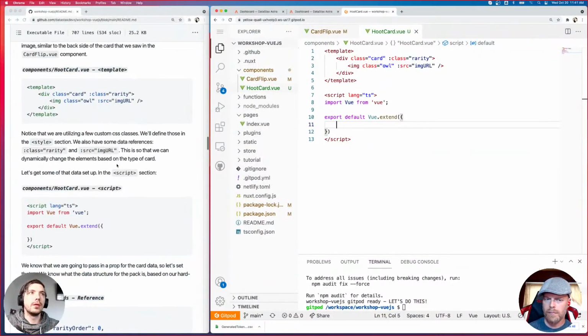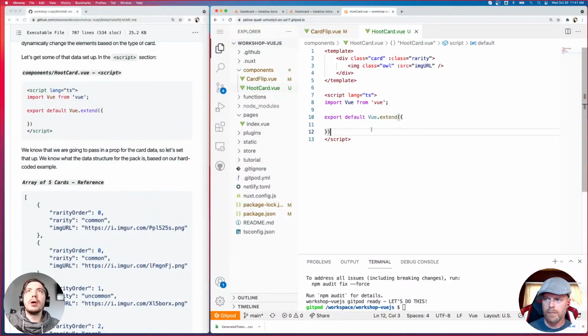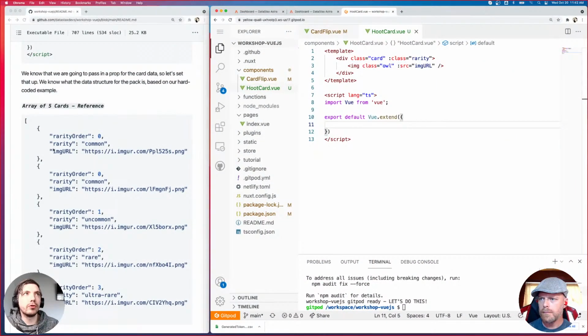All right, let me go back. So let's think a little bit about what we're going to do here. We're going to be receiving a card object, right? Because we're dealing with that card object from that array. So this is the hard-coded array for our reference. Rarity order is used for ordering it in the pack. We don't actually have to worry about that. We're really only worried about the rarity and the image URL. So we're going to be expecting a prop passed into this component. So we need to define that in Vue. We need to define what props we're expecting.